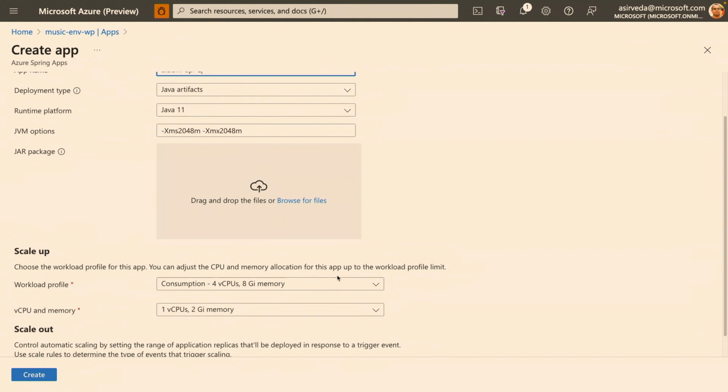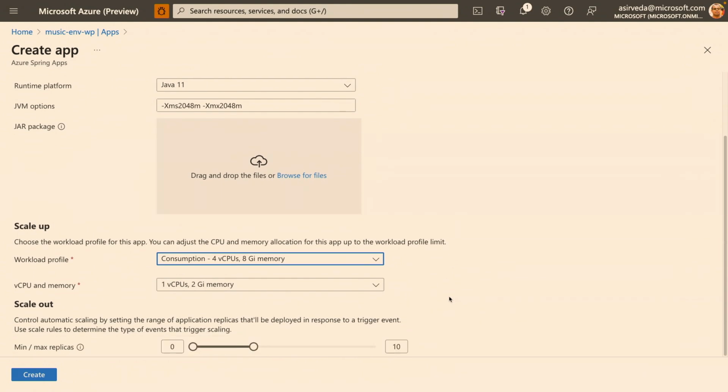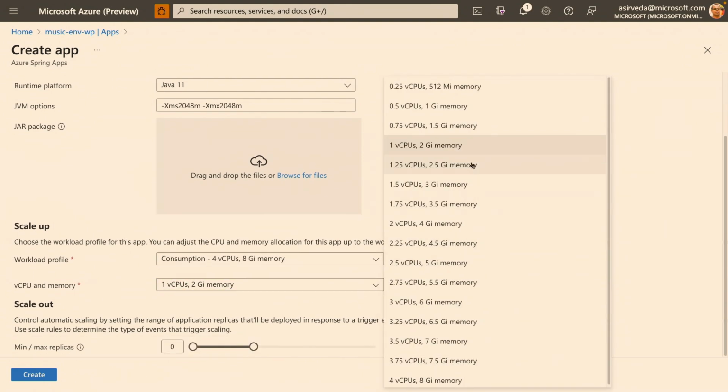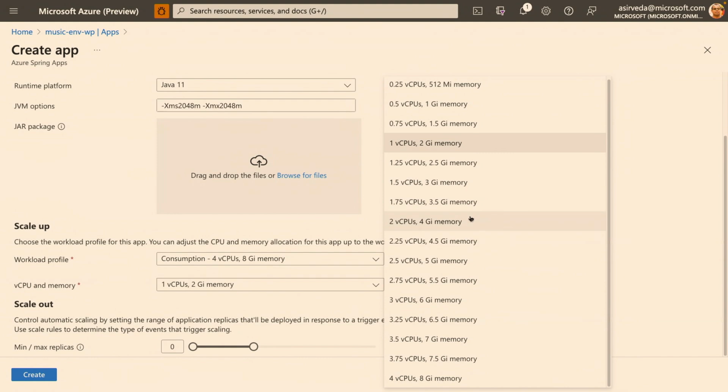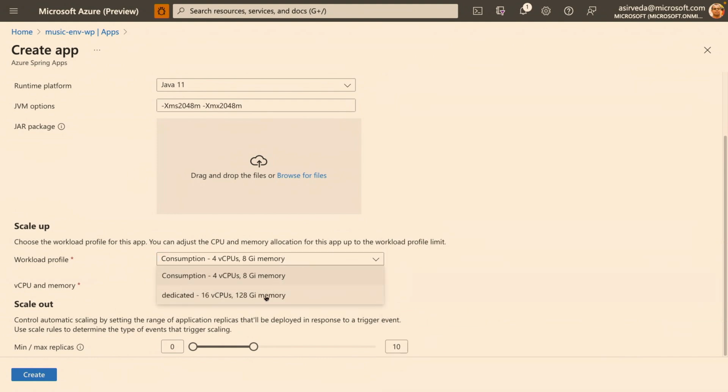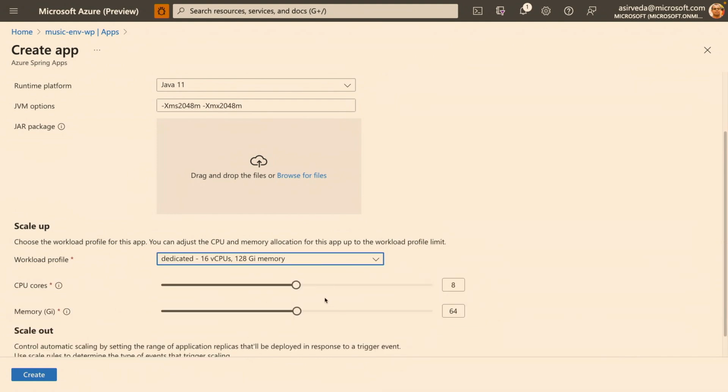Now here, I can choose the profile. So this is where you see the flexibility. I can choose either a consumption or a dedicated. Let's say I choose consumption to start with, and then I can choose from these ranges here. Now, if I were to choose dedicated, I can actually have a lot more control, see?